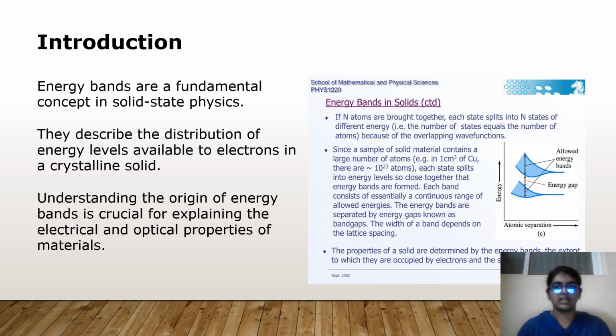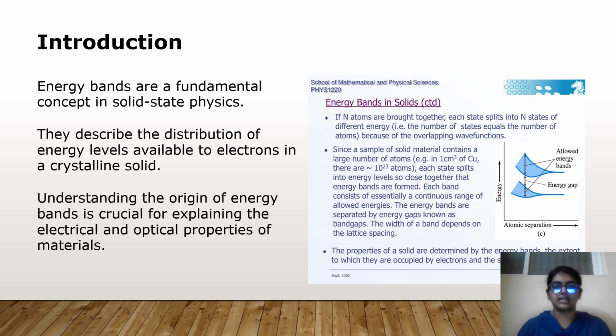Energy bands in solids. When atoms are brought together, each state splits into n states of different energy. That is, the number of states equals the number of atoms because of the overlapping wave functions. Since a sample of solid material contains a large number of atoms, for example in 1 centimeter cube of copper, there are 10 power 23 atoms.